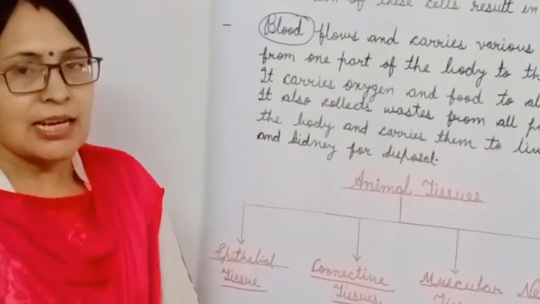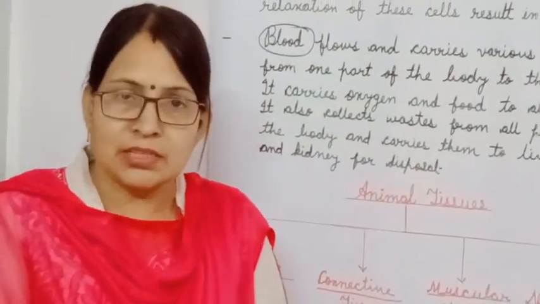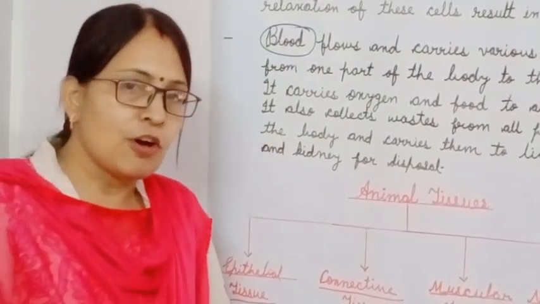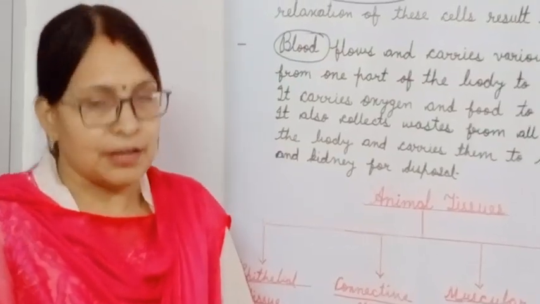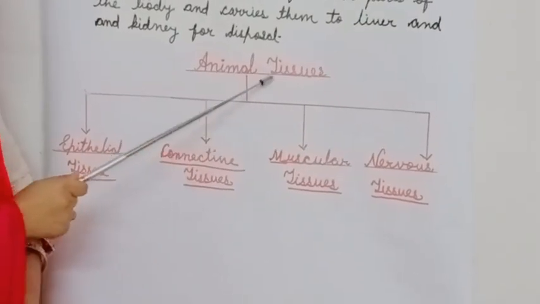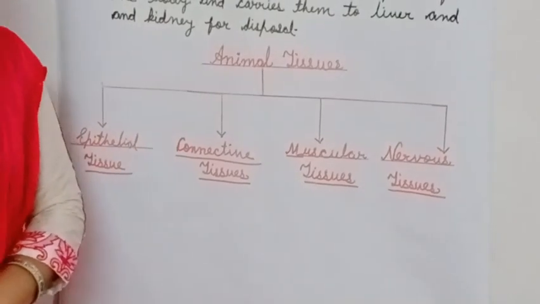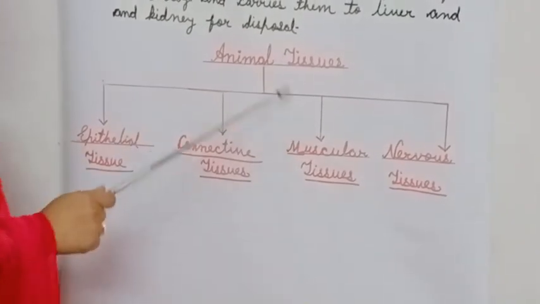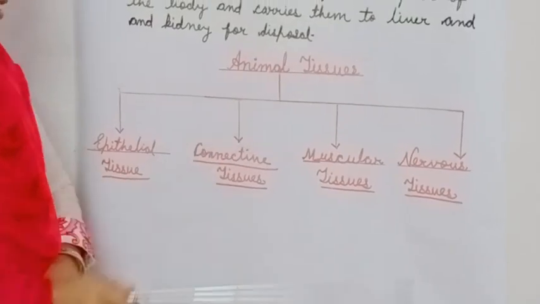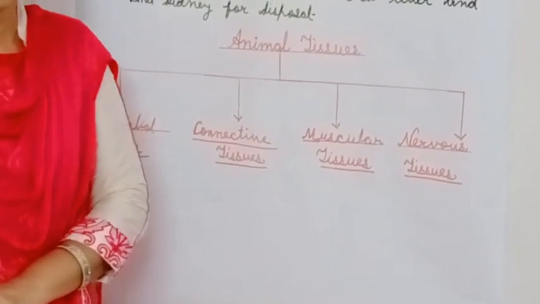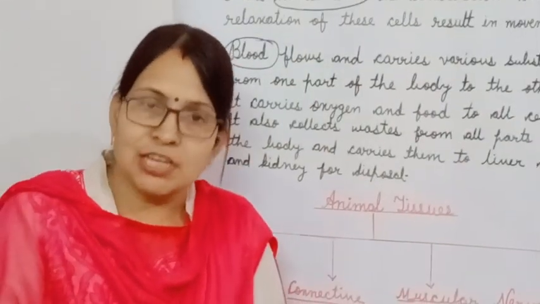Similarly, there are certain other types of cells which form tissues present in the body of animals, and they are also performing very significant functions. So animal tissues, as you can see here, this term tissues means group of cells. Different types of cells form different types of tissues. So different types of tissues are present in the body of animals. All the tissues are structurally different and functionally different.